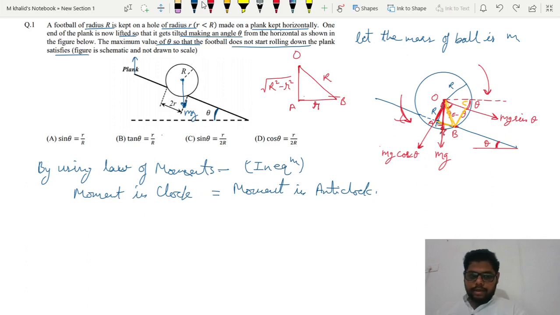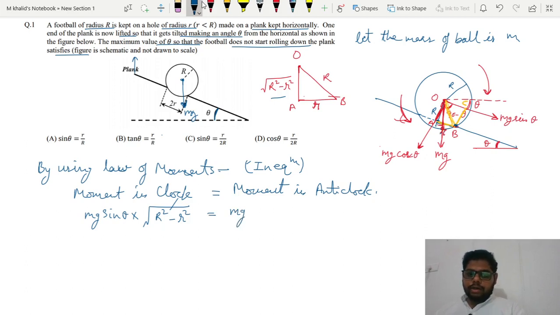Now the force mg sin theta is trying to rotate the football in clockwise direction, so we will say mg sin theta multiplied by the perpendicular distance. The perpendicular distance from B to mg sin theta is BC, and the value of BC is equal to OA. Look closely, the value of OA we found is under root of capital R square minus small r square. So we will use this value. It will be equal to the moment in anti-clockwise.